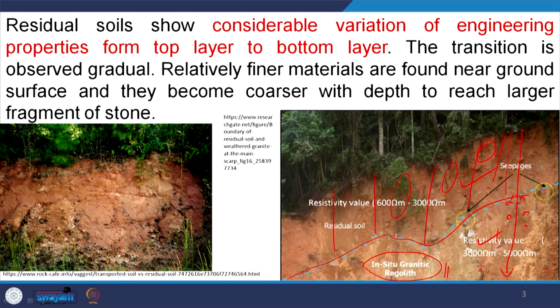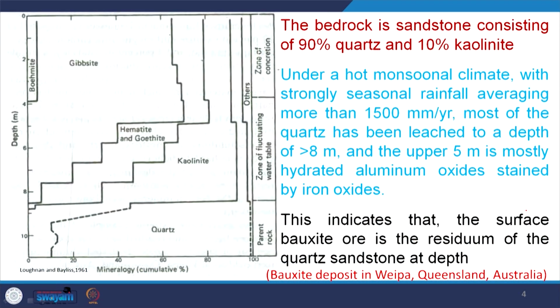Residual soil shows totally different characteristics from its parent material. Here is the example we are talking about: the bauxite deposit of Weipa, Queensland, Australia. This is a classical example of residual soil.